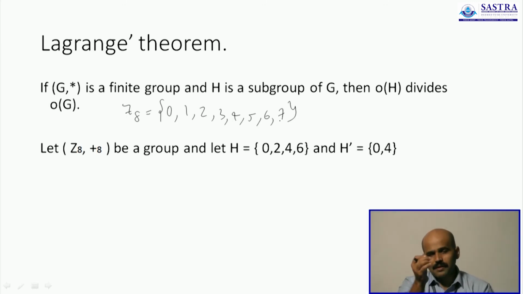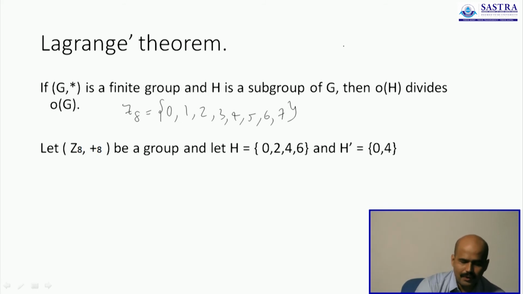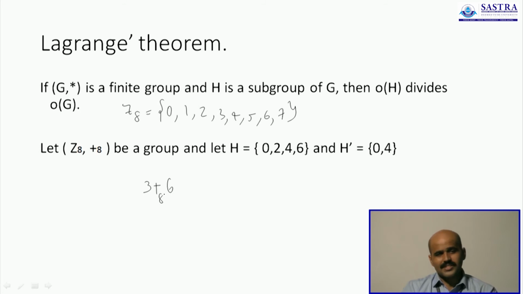But the operation I am discussing here is not just addition, it is addition modulo 8. So we will add 2 numbers, we have discussed this earlier. We add 2 numbers, if the sum is less than 8, you return the number. If the sum is greater than 8, you will divide the number by 8 and return the remainder. For example, let us pick 3 and 6. 3 and 6 actually give us the number 9 as the answer, and since 9 is greater than 8, we will divide 9 by 8 and get the answer as 1. 3 and 6 is 1.